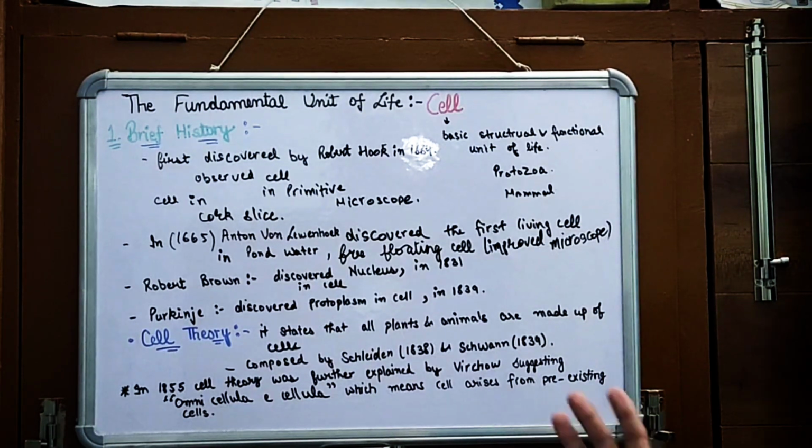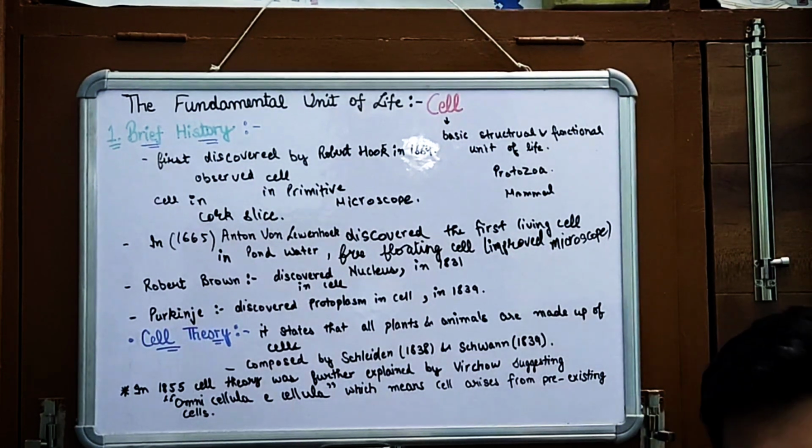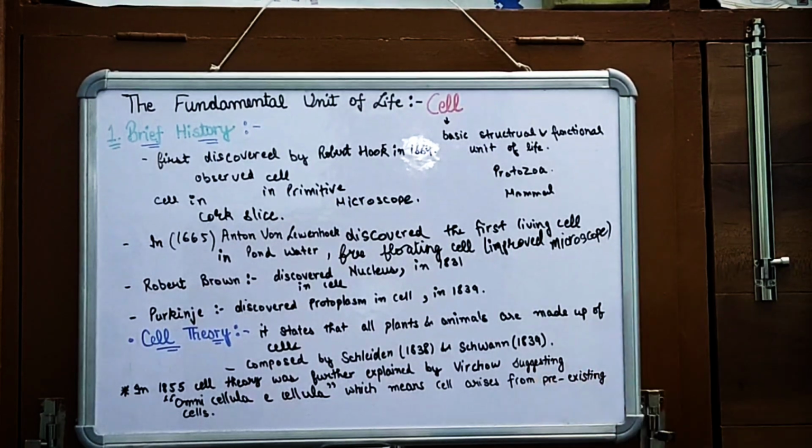Now we will discuss the nucleus, protoplasm, mitochondria and endoplasmic reticulum briefly after this topic. For now, you have to learn that Robert Brown was the first scientist who discovered the nucleus. After the discovery of the nucleus by Robert Brown, the scientist Purkinje discovered the protoplasm, the fluid present in the cell, in 1839. So all these scientists made a great contribution to cell biology.